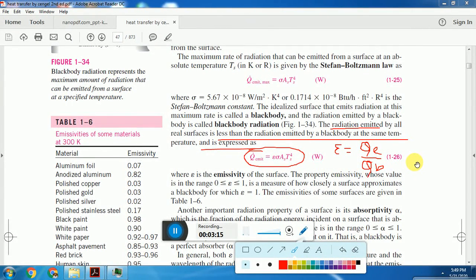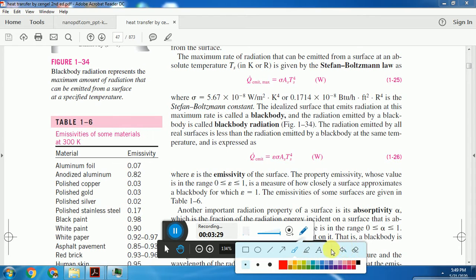We know maximum radiation is emitted by a black body. All other bodies emit radiation less than that of a black body. Therefore, epsilon will be less than 1 only. Epsilon is nothing but emissivity, the ratio of radiation emitted by a given body to the radiation emitted by the black body.